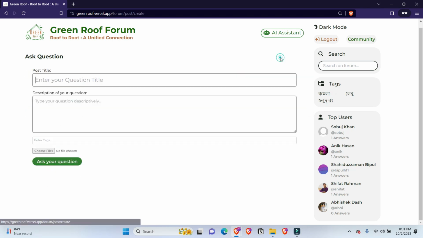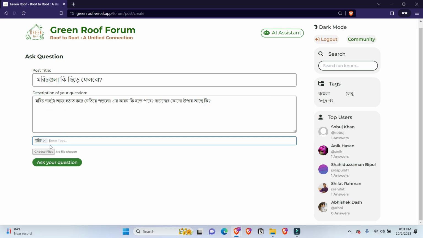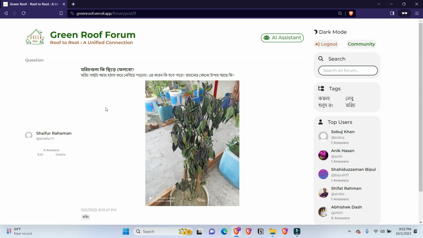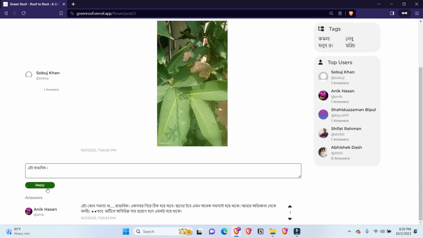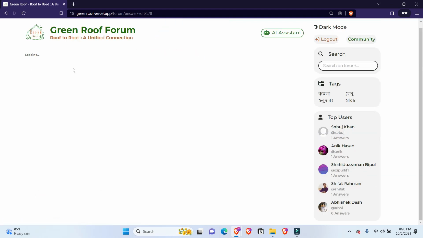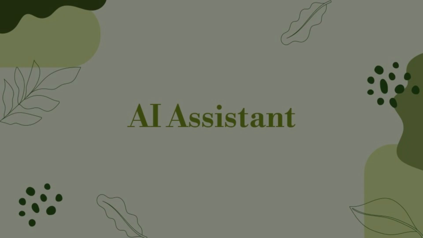In order to ask a question, a user must log into their account. Users have the option to include images and tags with their forum queries. Let's ask a question on the forum. Once logged in, a user is able to respond to questions. They can also edit and delete their questions and answers on the forum. Users can also express their appreciation or disagreement by upvoting or downvoting answers.